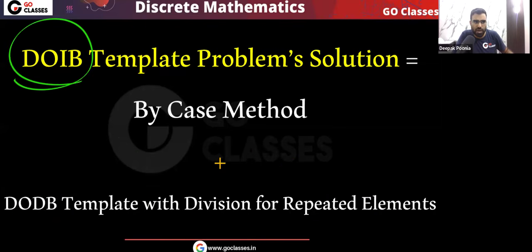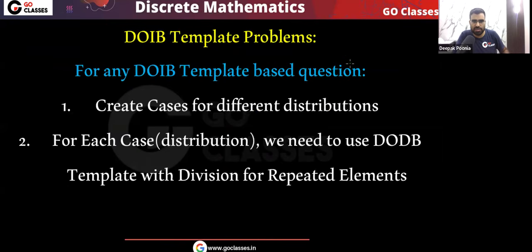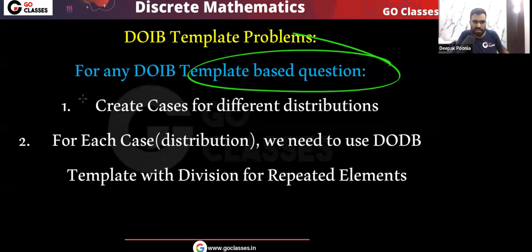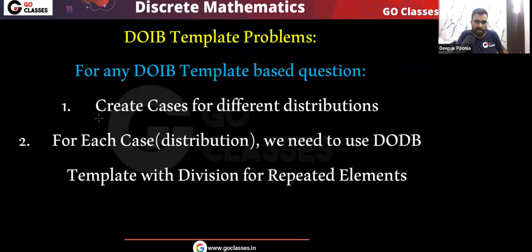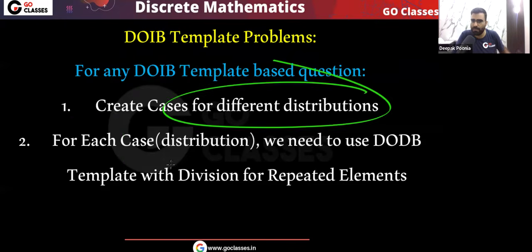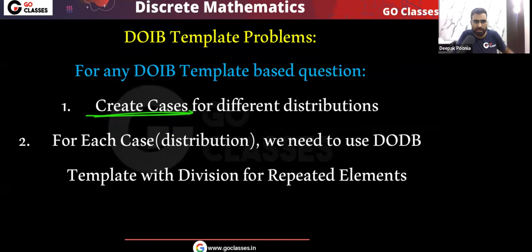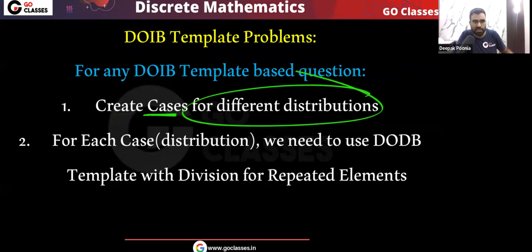But the point is that any DOIB template question you can easily solve with the help of the by case method and DODB template with division for repeated elements. Okay, so this is the point. Let's read this, then we will understand this with the help of many examples. DOIB template problems. Any DOIB template based question means distinct objects we are distributing into identical boxes. Any such question you can easily solve with the help of these 2 points. The first point is, we will create cases for different distributions. Okay, we need to use the by case method. Remember, we need to create the cases for different distributions.